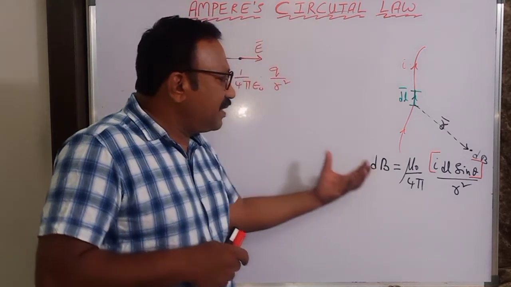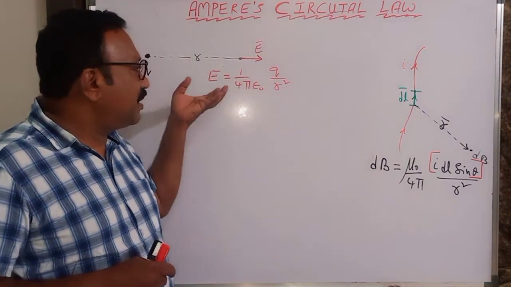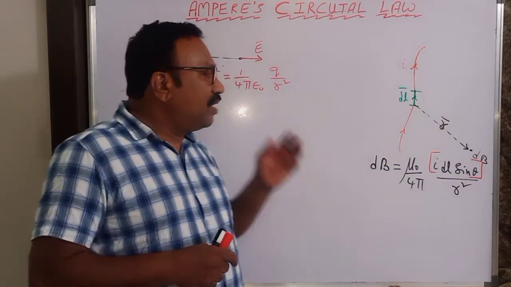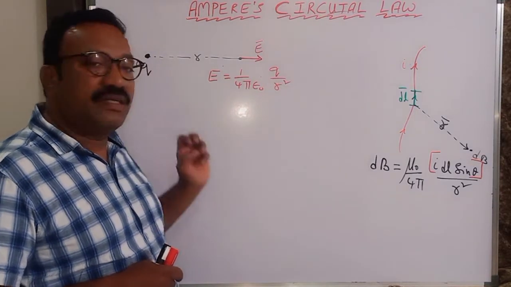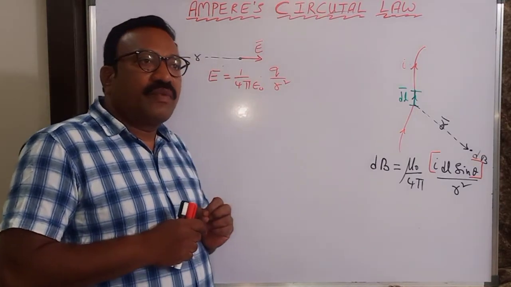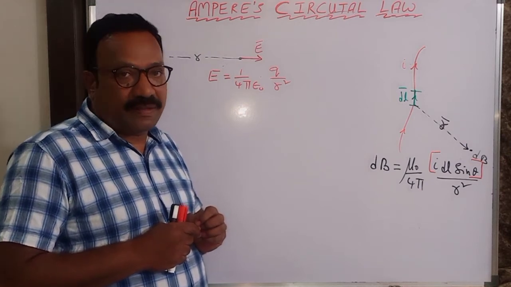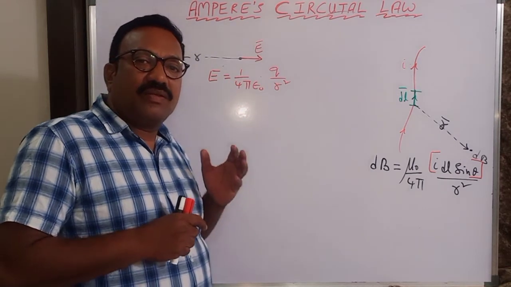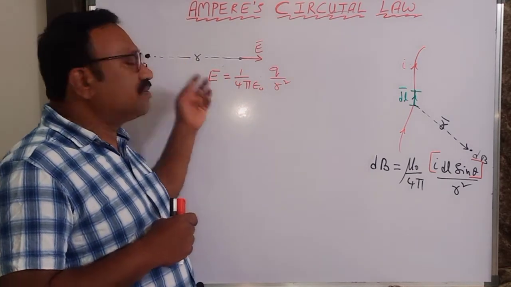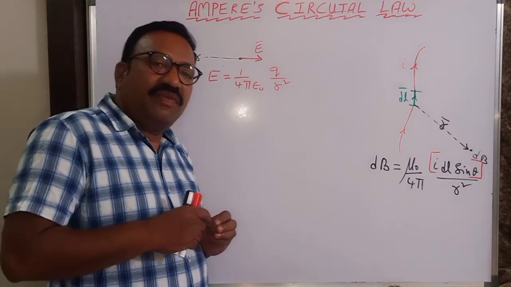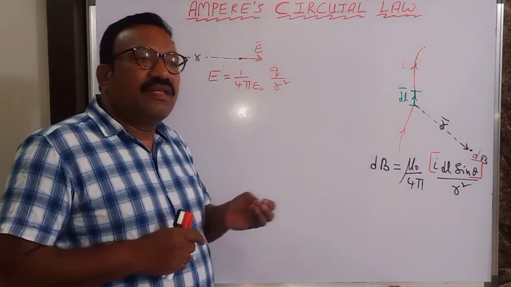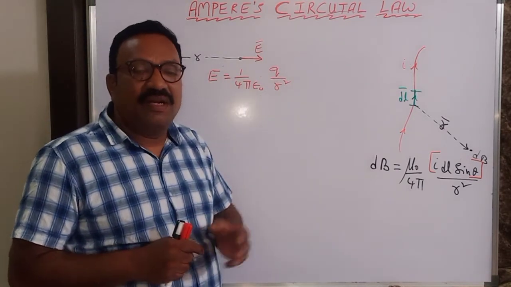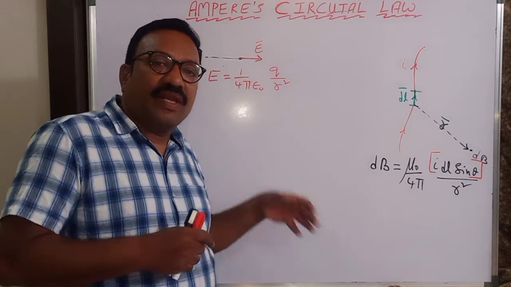So this is the basic law to explain the strength of the magnetic field. Now apart from this, in electrostatics, you have also been introduced to Gauss law. Do you remember Gauss law? Gauss law helps us to determine the strength of the electric field only. But in which case will it help you? The case in which you are unable to apply Coulomb's law to determine the strength of the electric field; in those cases we apply Gauss law and determine the electric field.